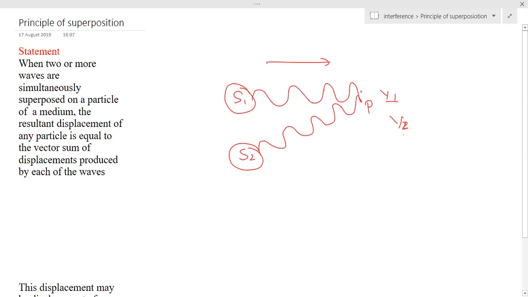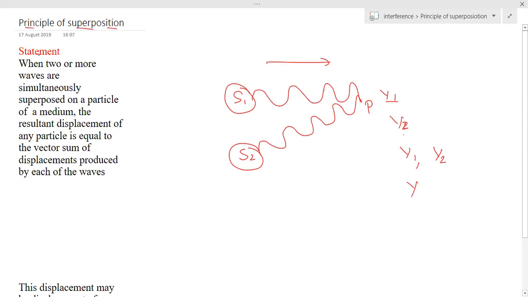Two waves will travel, this wave like this and this wave like this. What will be the displacement of my considered particle? The displacement will not be y1 or y2, but some other value y, whose value is given by the principle of superposition.